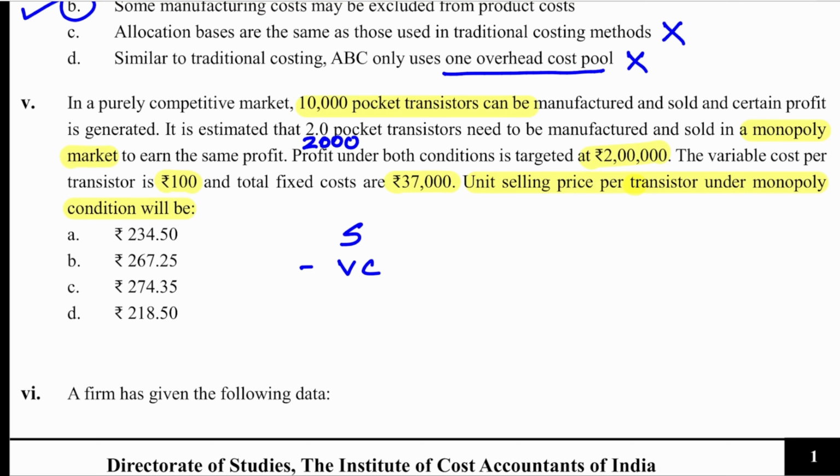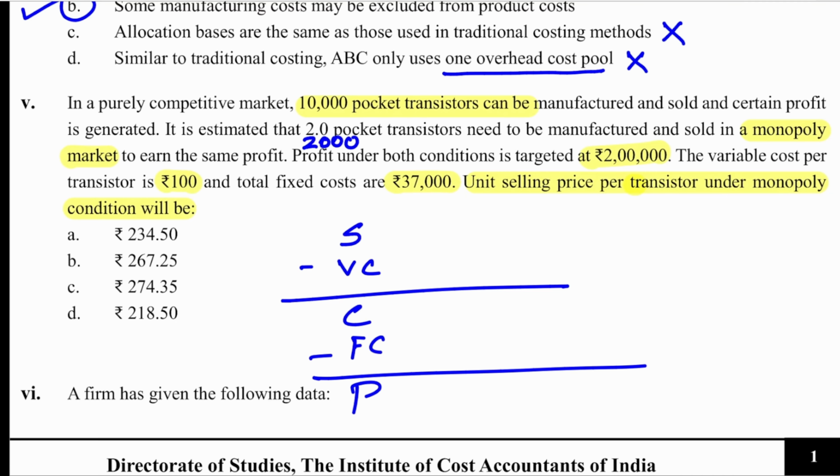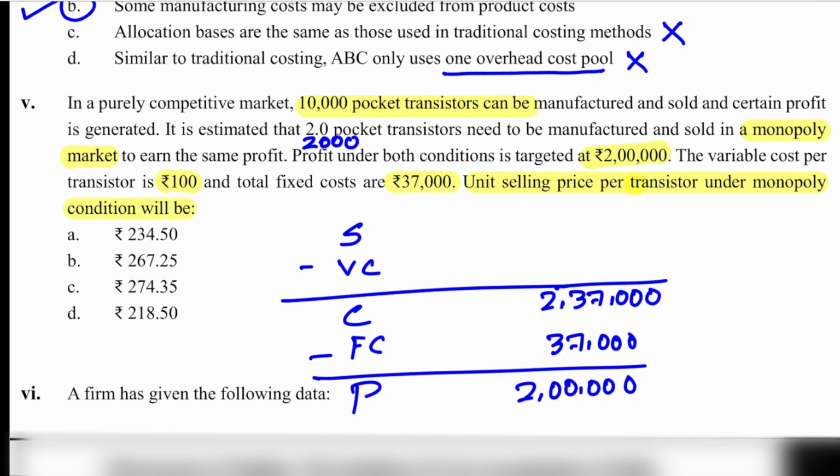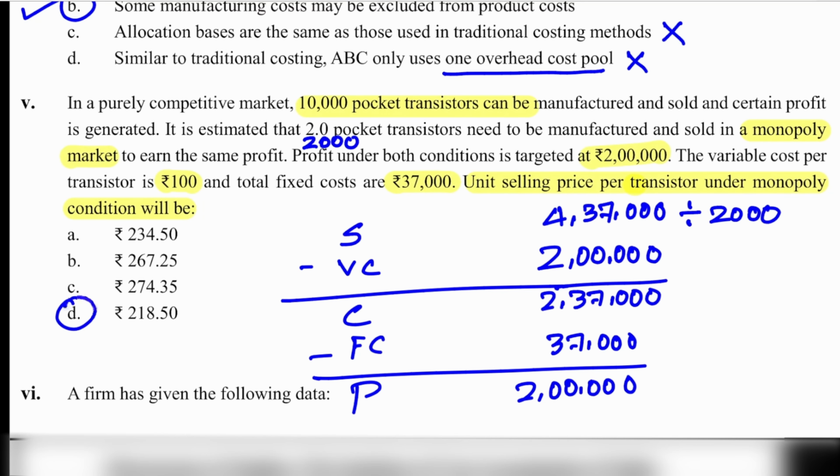Sales minus variable cost, contribution minus fixed cost, you get profit. So total profit is 2 lakh and your fixed cost is 37,000. That means your contribution is 2,37,000. So variable cost is 2000 into 100 is 2 lakh. So total selling is 4 lakh 37 divided by 2000. So D, 218.5. So answer is D, 218.5.